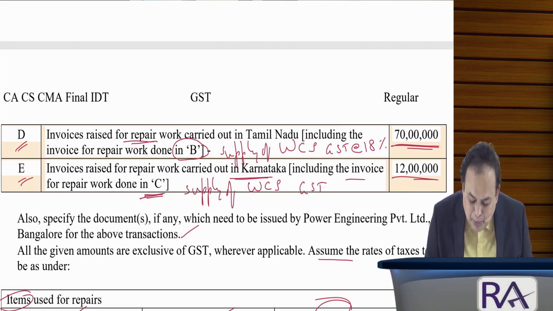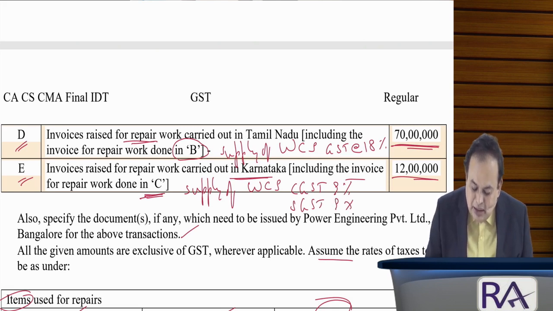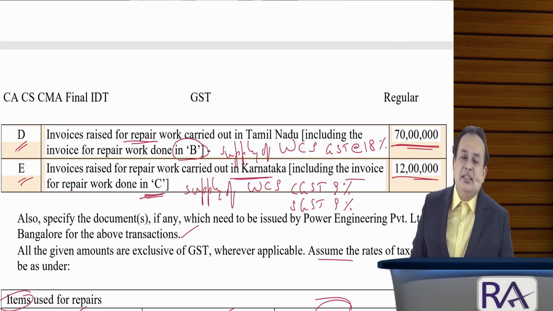What rate of GST applies? 9% CGST and 9% SGST. Namely, the applicable rate of GST is 9% for the work contract, CGST 9%, SGST 9%. Is it clear? That's all.